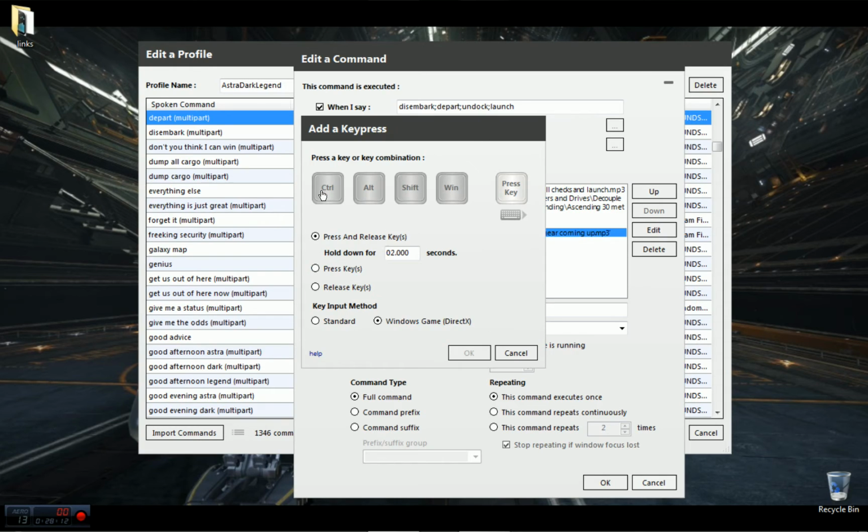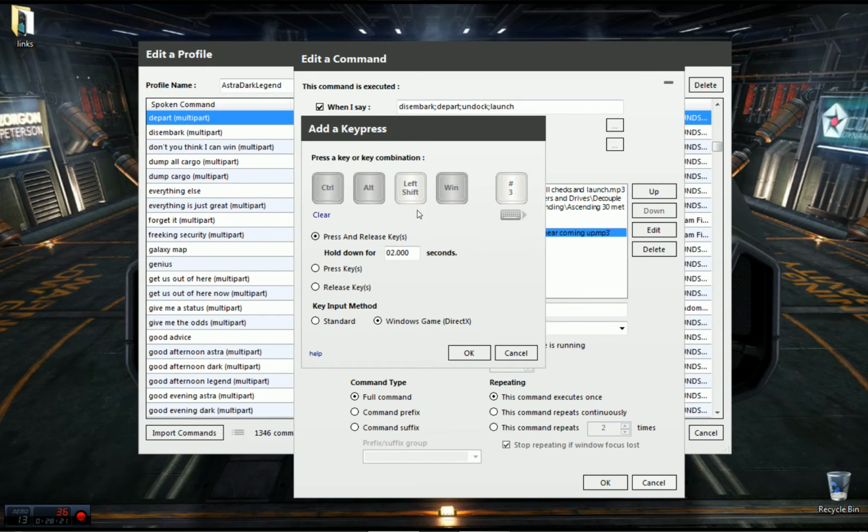So we hit key press, and I can really do anything I want. Say, I don't know, left shift 3 is the command. Left shift 3. So left shift lights up, 3 lights up. You want to keep this Windows Game DirectX. If you put it standard, that'll work on your desktop, but when you're in game, you really want this selected if those commands are to be executed within the game. If you're setting this up for your desktop to do something, use the standard instead.